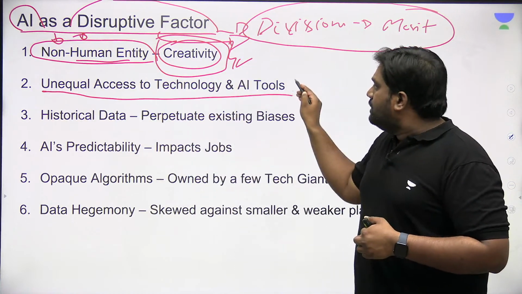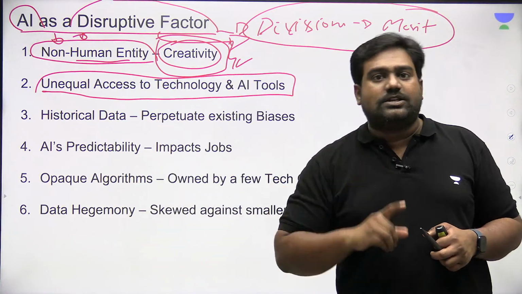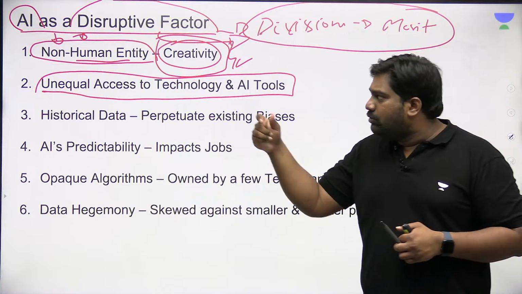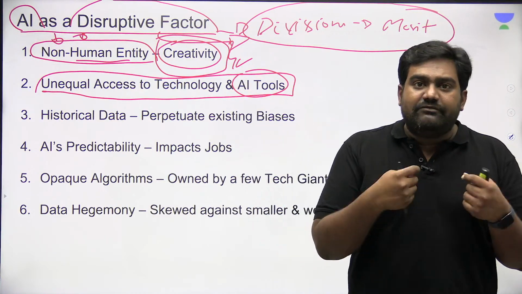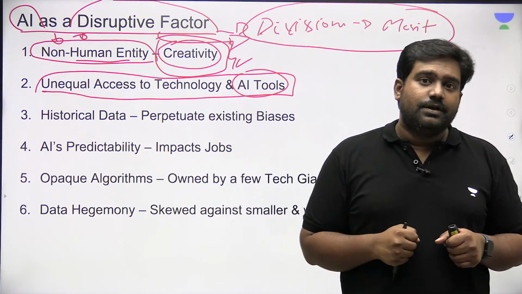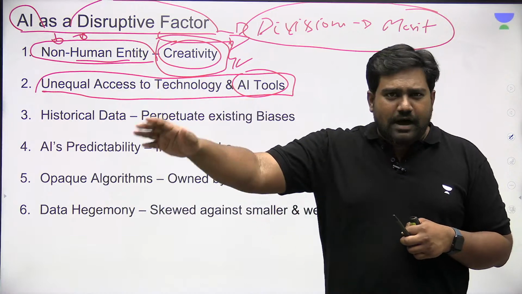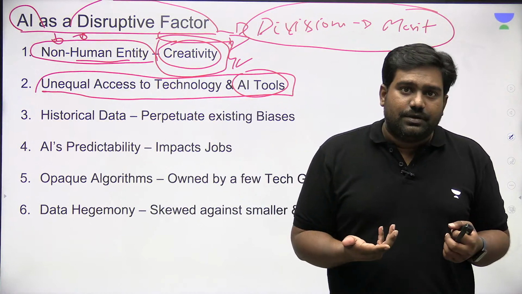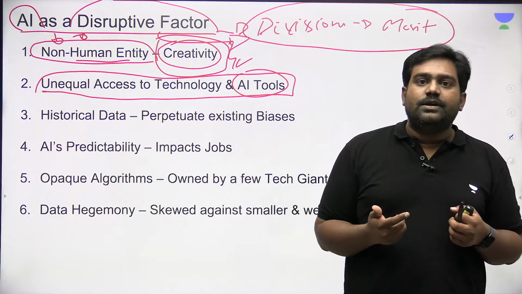Next, those who will actually benefit from AI are the ones who have access to technology, the ones who know how to use computers, the ones who know how to code, the ones who know how to develop and work with AI tools. Maybe you and me can use ChatGPT. Can a rural farmer use ChatGPT? That is the question. Can a student from a rural area access online AI tools?